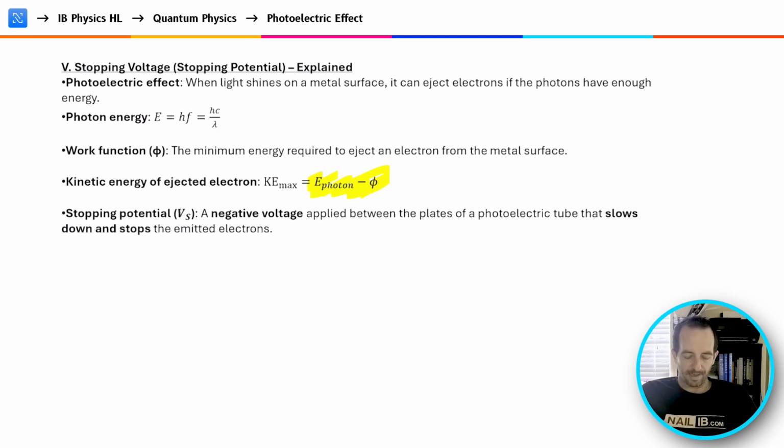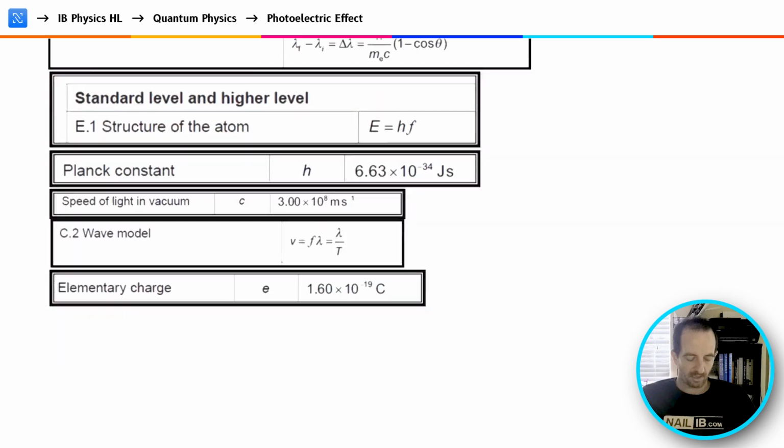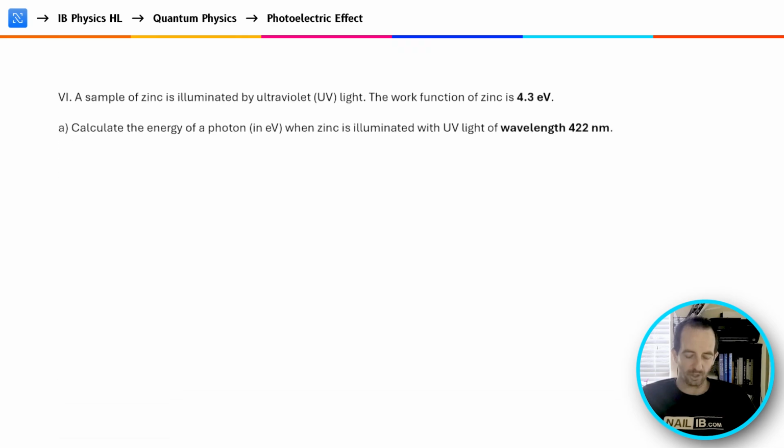So if we were to apply a negative voltage that was sufficient to counteract the electron's kinetic energy, that's known as the stopping voltage. That negative voltage would prevent the emission of electrons. Right, so that's a vocabulary word they want to know because it occasionally comes up in the questions, and I put it in the questions at the end of this topic, at the end of the standard.